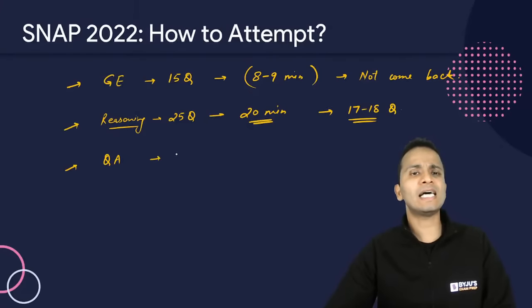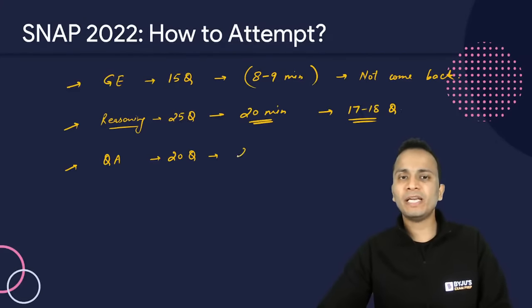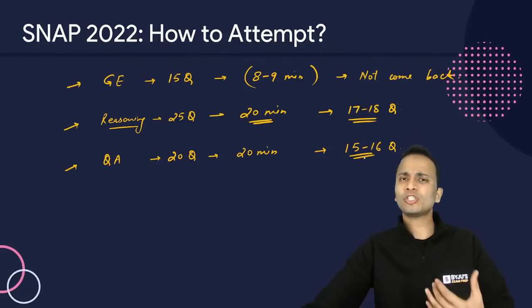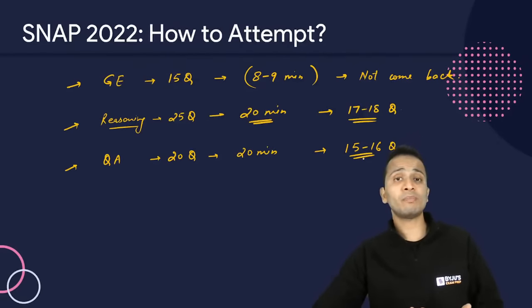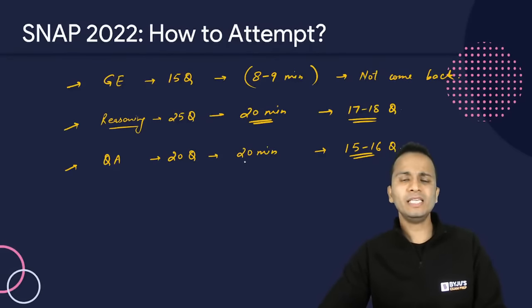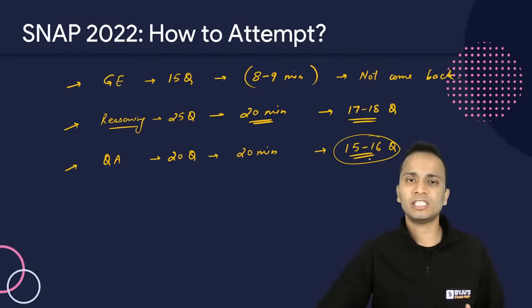Now the QA section has in total 20 questions, right? Then for these 20 questions, I'll be spending 20 minutes or slightly less than 20 minutes. All right. And we'll try to manage somewhere around 15 to 16 questions. Maybe less, maybe your speed is not that much that you can manage on an average one question per minute. Okay. But in these 20 minutes, you will be able to easily manage 14, 15 or 16 questions.